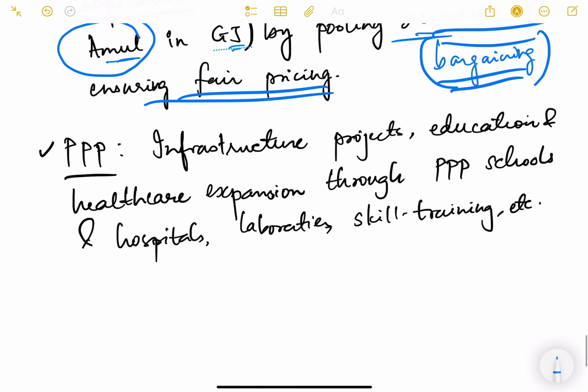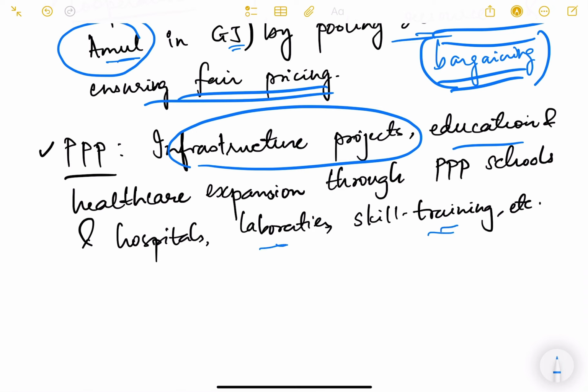Then public private partnerships, PPP, help in infrastructure projects. For example, the Hamara Sadak model, where private firms build roads and the government collects the tolls. Education, healthcare expansion also, so highway projects, education projects, healthcare projects through PPP, schools and hospitals, laboratories, skill training, etc. So many different things can be done through public private partnership.